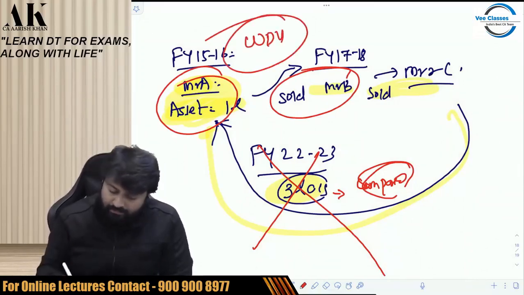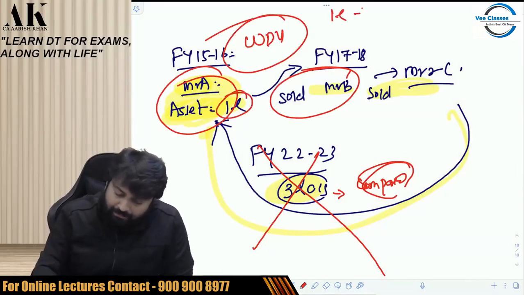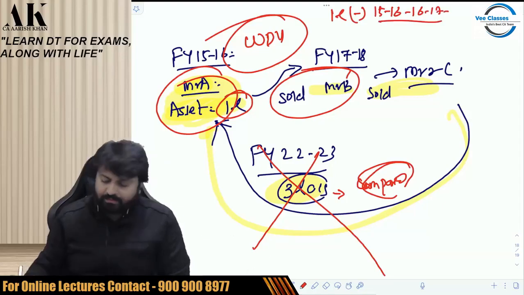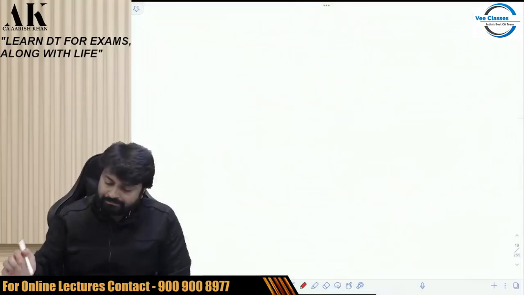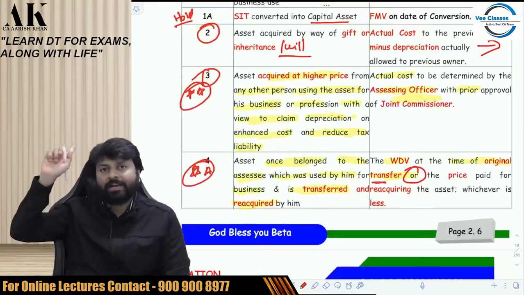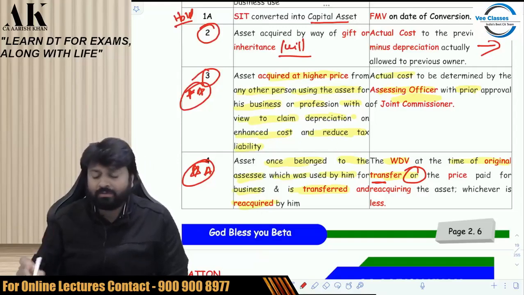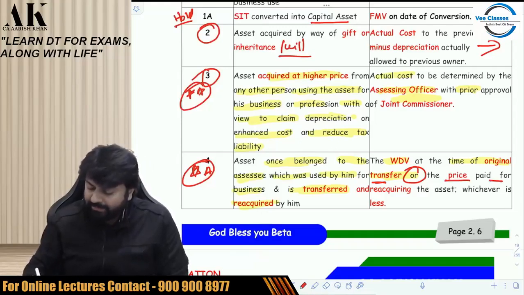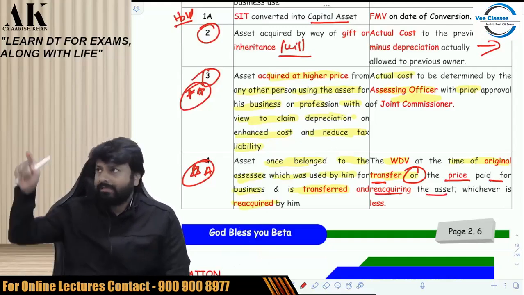That is 1 lakh minus depreciation of 15-16 minus depreciation of 16-17. WDV at that time. You have to compare with that. What? The WDV at the time of original transfer. When the first transfer was made, at that time, what was the WDV? Or the price paid for reacquiring the asset. That is 3 lakh rupees.